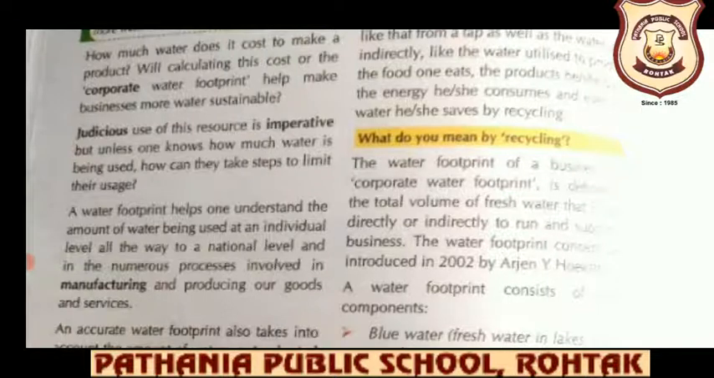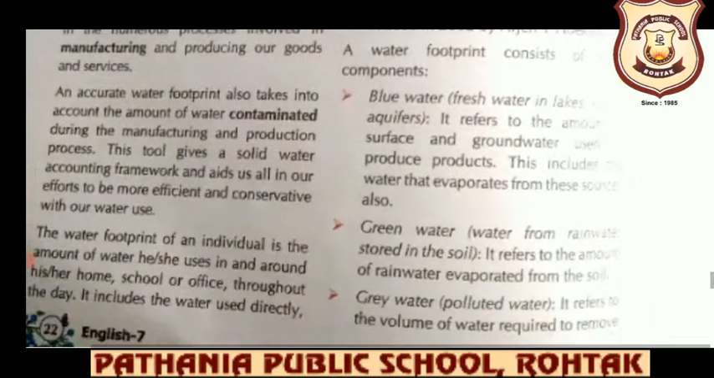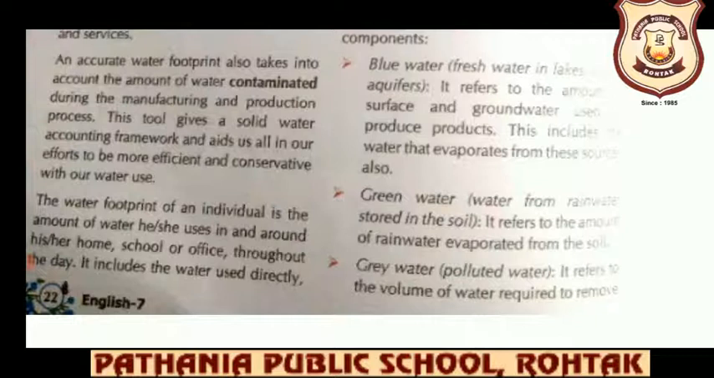And the concept of water footprint was given by Arjen Y. Hoekstra in the year 2002. According to him, water has been classified into three types. Now let us hear what the three types are. The first one is blue water, fresh water in lakes, rivers, aquifers. It refers to the amount of surface and groundwater used to produce products. This includes the water that evaporates from these sources also.